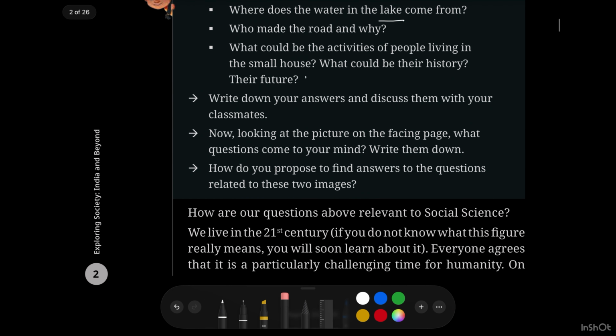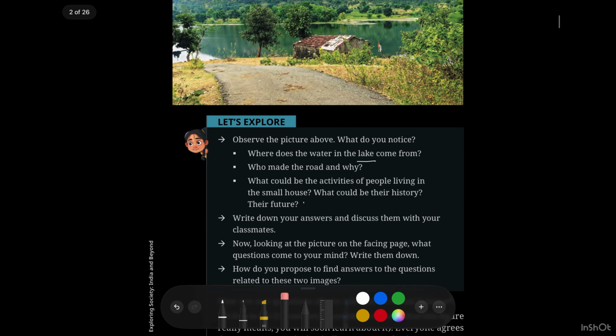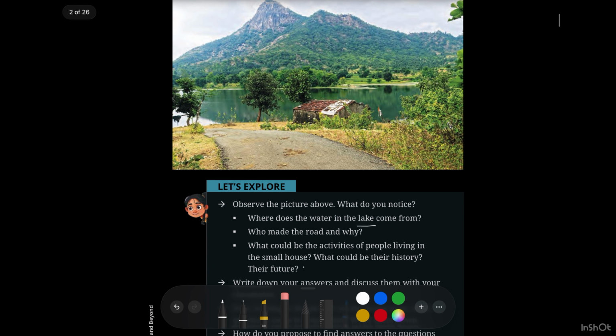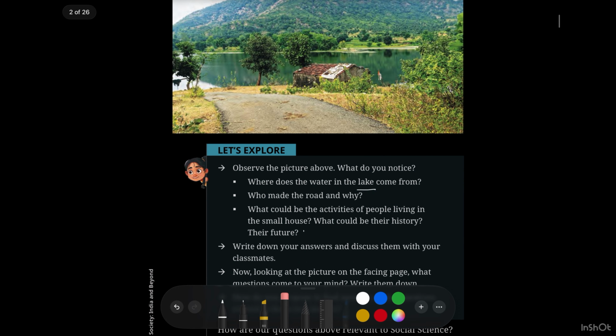Now looking at the picture on the facing page, what questions come to your mind? Write them down in your notebook, because writing is most important, and creativity is very important. Due to lack of creativity, AI is going to dominate us. We are humans, yes, okay?